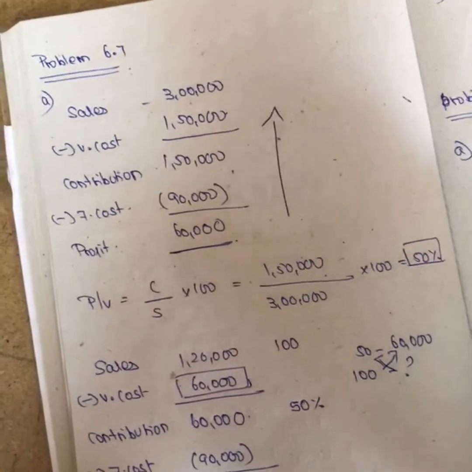See, the first part of the question is that they have given you fixed expenses, sales and profit, and they asked you to calculate the PV ratio. The second part of the question is, I got a loss of 30,000, so what will be my sales? And the other part of the question is, what is the margin of safety for a profit of 60,000? Okay, so we will see the solution now.